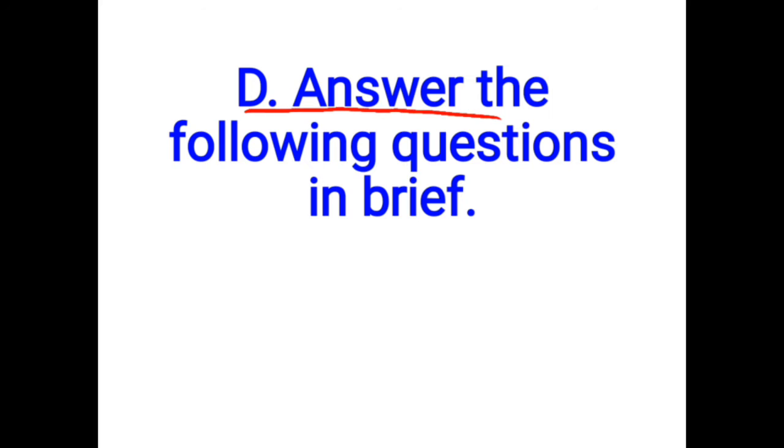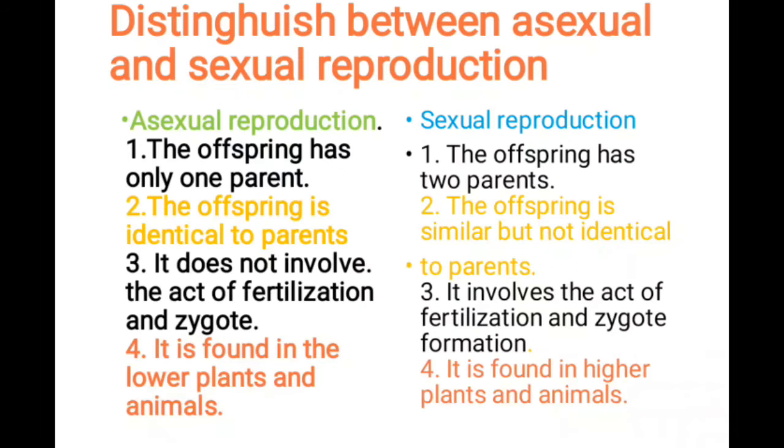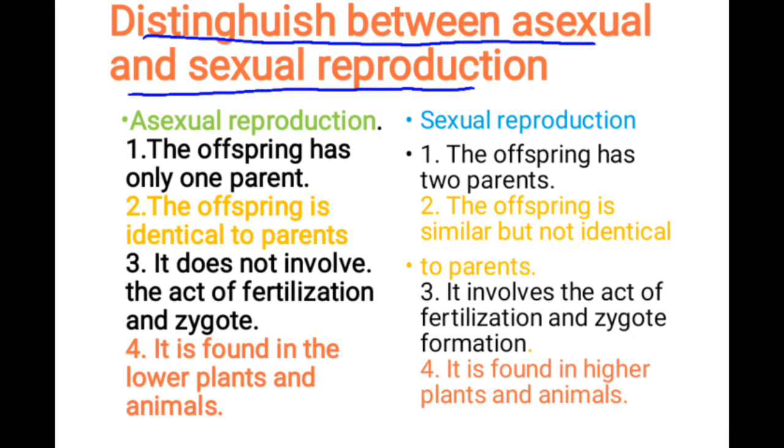Question D. Answer the following questions in brief. Distinguish between asexual and sexual reproduction. Asexual reproduction: the offspring has only one parent. Sexual reproduction: the offspring has two parents. Next, second point: in asexual reproduction the offspring is identical to the parent, but in sexual reproduction the offspring is similar but not identical to the parents.